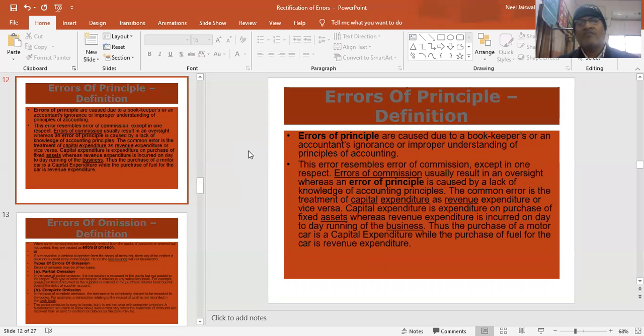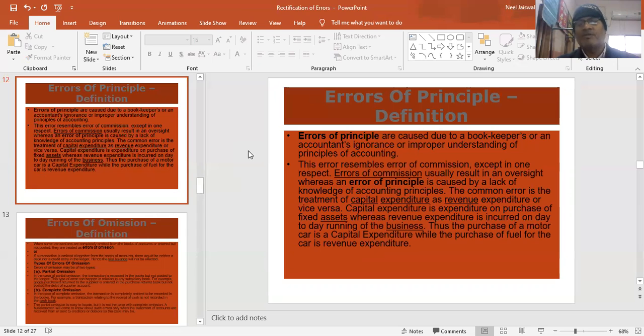The common error is the treatment of capital expenditure as revenue expenditure or revenue expenditure as capital expenditure. Capital expenditure is expenditure on purchase of fixed asset, whereas revenue expenditure is incurred on day-to-day running of the business. Thus, the purchase of a motor car is a capital expenditure, while the purchase of fuel for the car is a revenue expenditure. I'll give you one example of how the accountant may make a mistake.